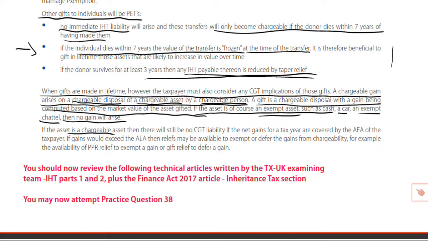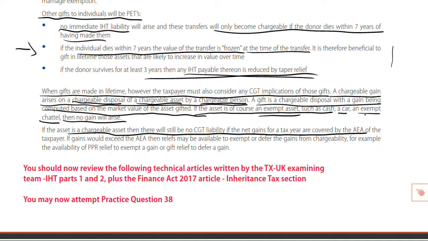And even if the asset is a chargeable asset, there'll still be no CGT liability if the net gains for a tax year are covered by the AEA. Each individual has available, currently at our level, £11,300 worth of gains that they can make in a tax year, every tax year, and not pay any CGT.